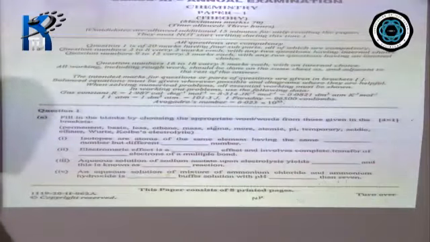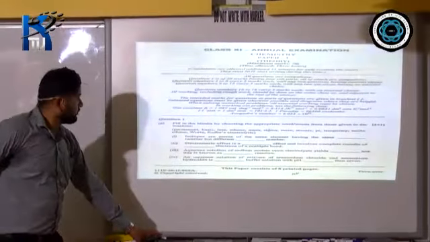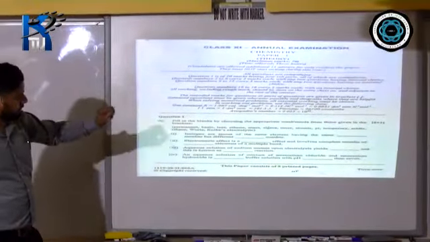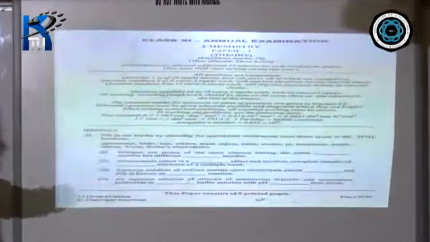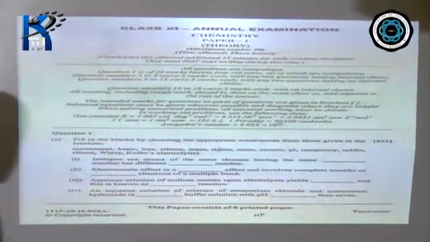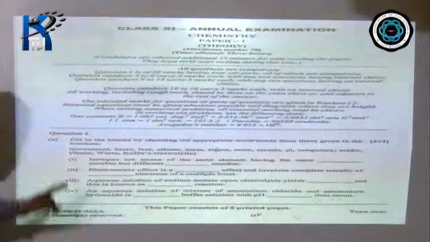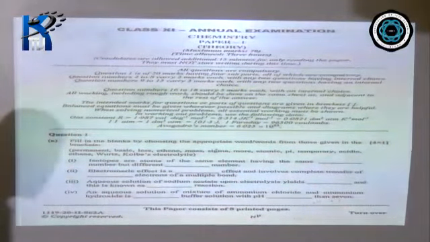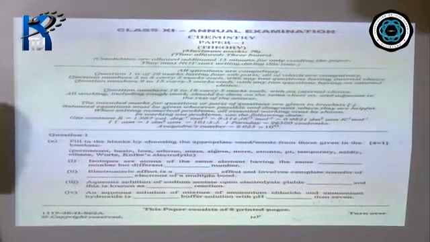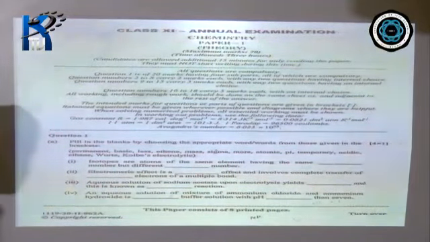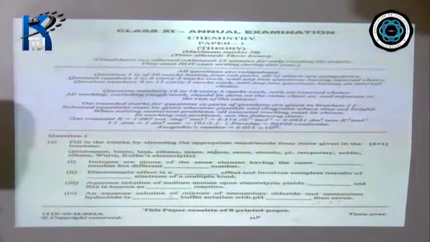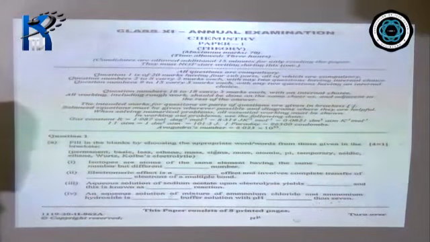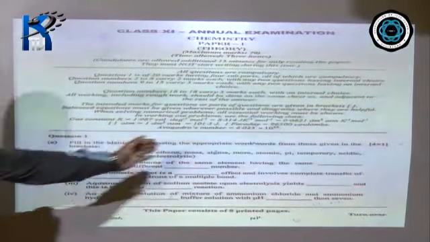First one is fill in the blanks, with 4 marks allotted. You'll get 8 blanks, and all the options are given.